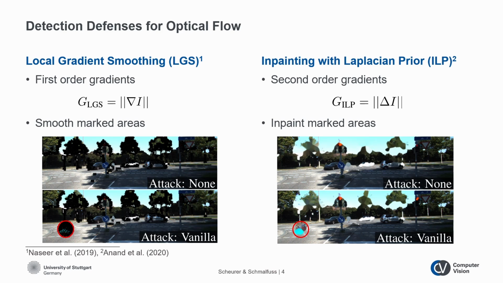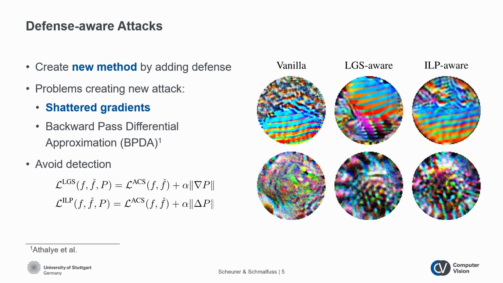However, when evaluating the method's robustness, the full prediction pipeline should be taken into account. So far, the defenses have only been tested with patches trained on the neural network itself, but adding a defense creates a new method that consists of the concatenation of defense with the network. This new method has to be tested with patches that are trained with neural network and defense in mind, not just the optical flow method.